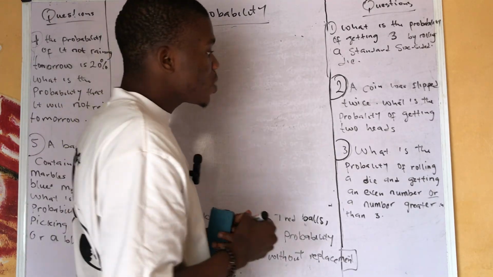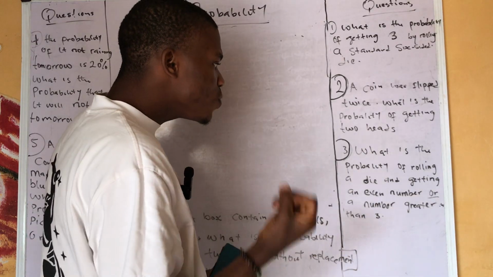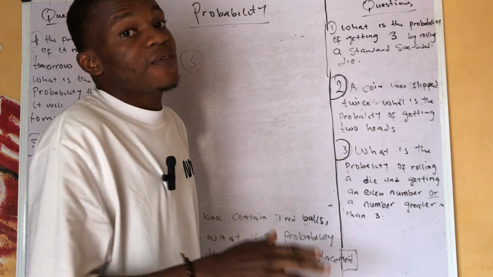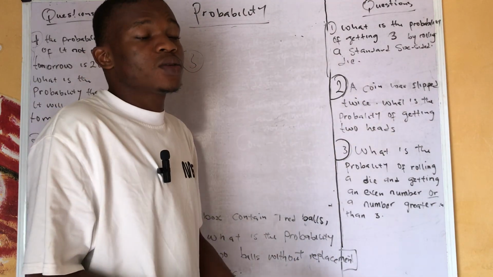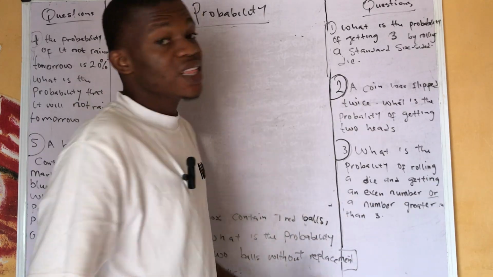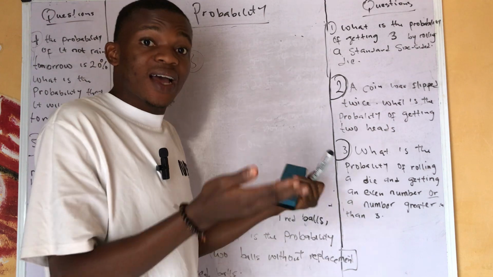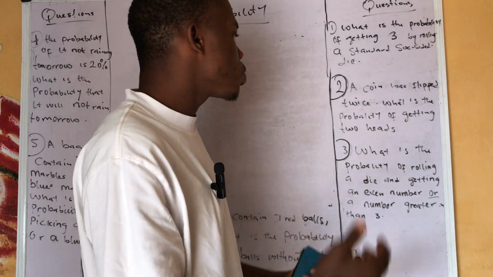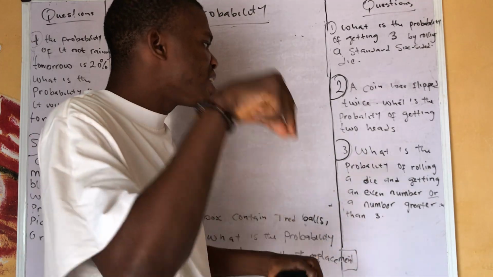Now, example 3. They say, what is the probability of rolling a die and getting an even number or a number greater than 3? First of all, how do you know that a probability question is either a multiplication or an addition one? Take note of the or. Anytime you see or, just know that it is under addition. Under addition, that's why you have mutually exclusive and mutually not exclusive events. They say, what is the probability of rolling a die and getting an even number or a number greater than 3?